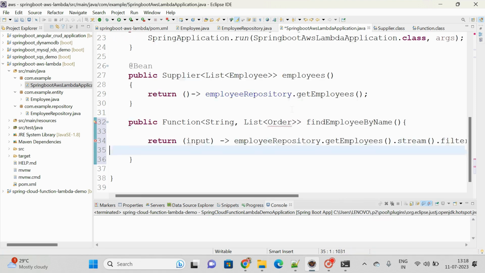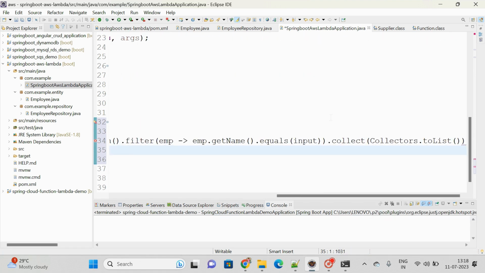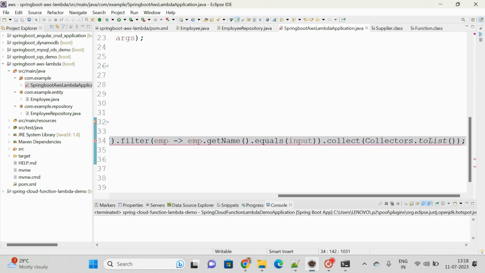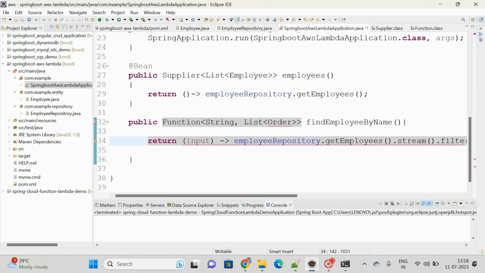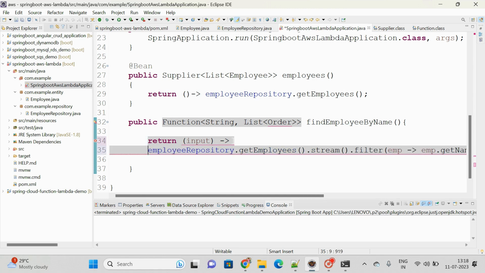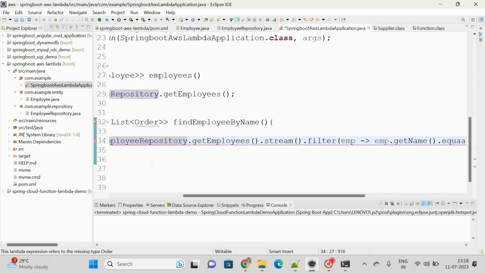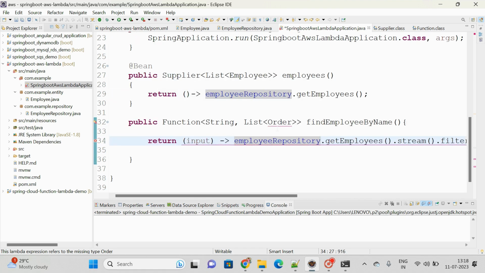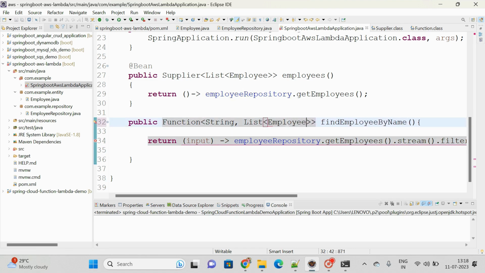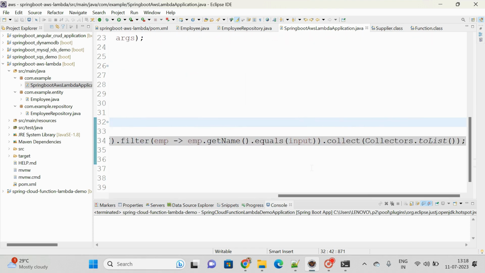Yeah, this is Java 8 code, sir. Don't get confused. Here the code which I am writing, why is the error coming? Sorry, it is list of employee. Yeah, the error is gone.